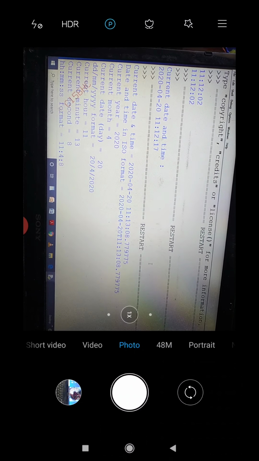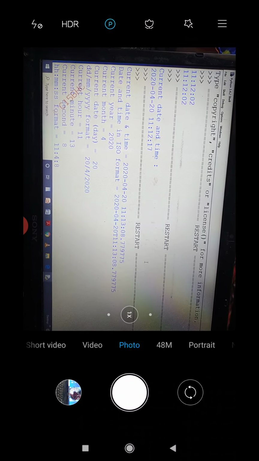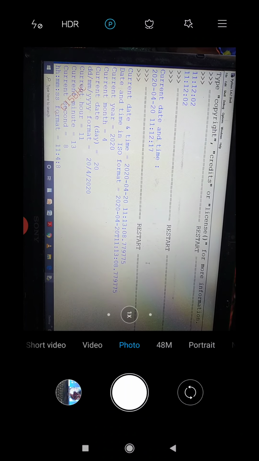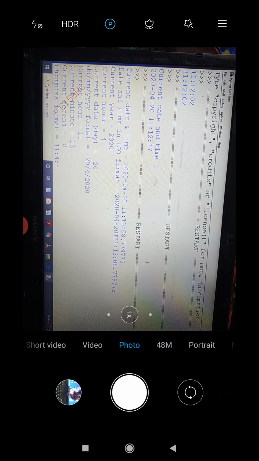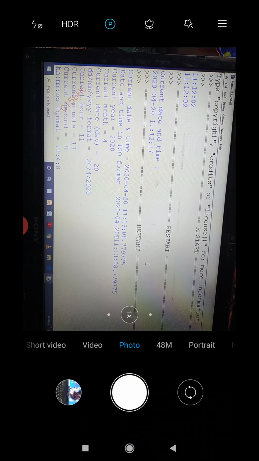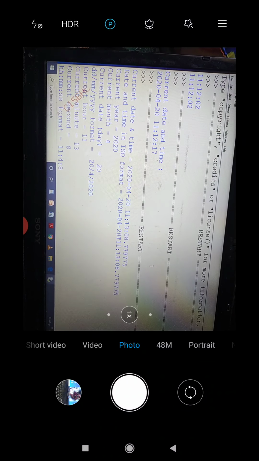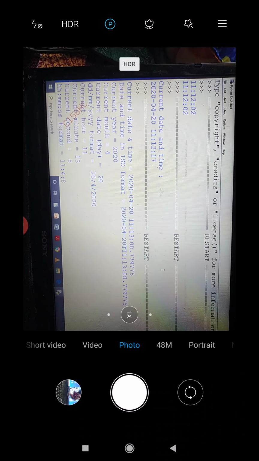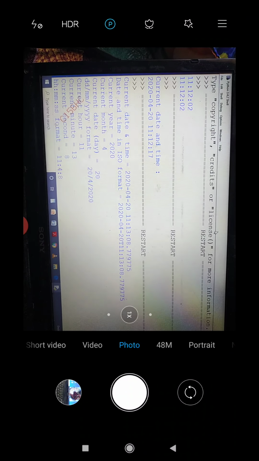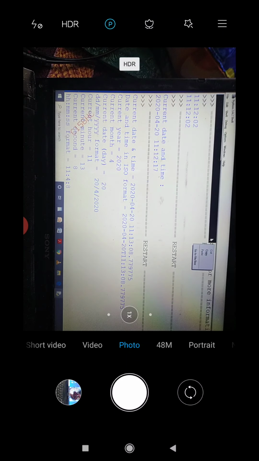In this I would like to add one more point: if your system is protected with some copyrights, or if it is under an administrator, if you're using a system on a LAN or on the office internet or an office system, that will have the C disk copyrighted. Those kinds of systems will not be able to print the current date and time. Please make sure that administrator privileges are given.